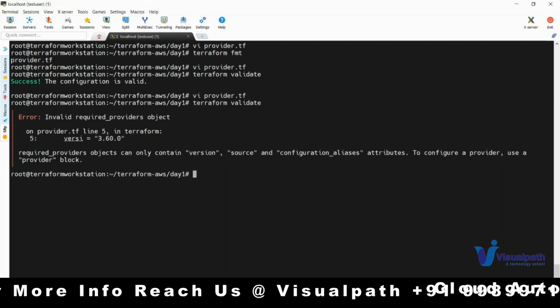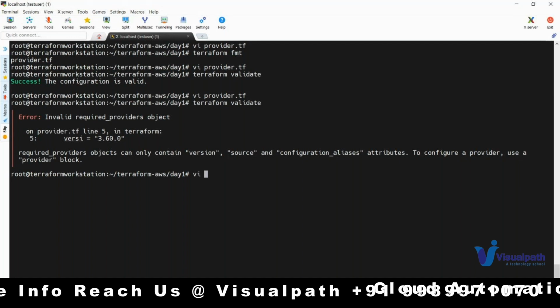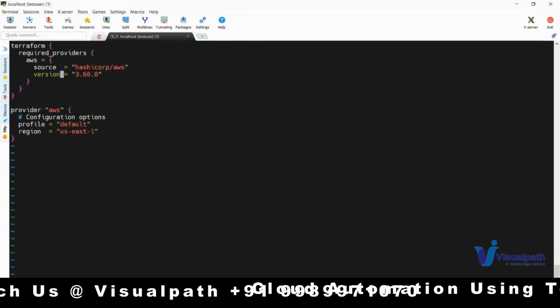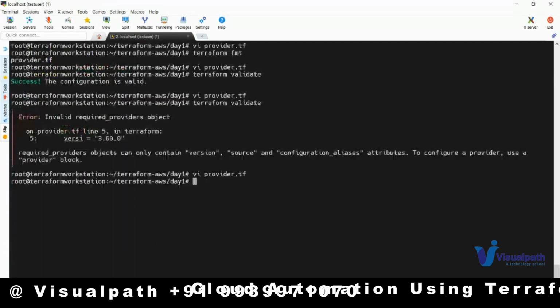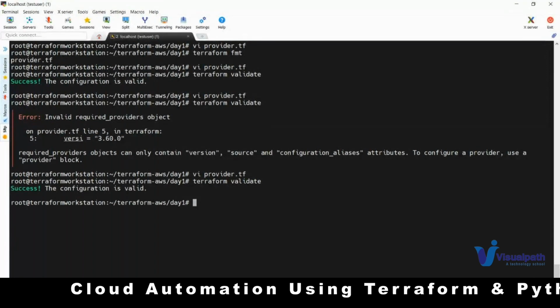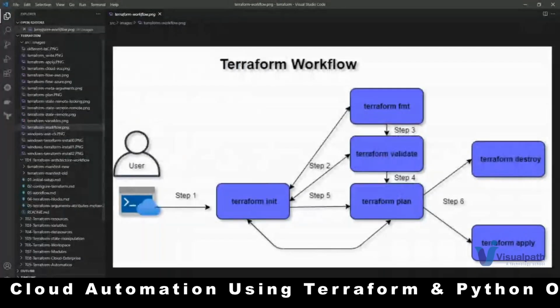Okay, now let me fix that. So provider, and let me add the version. Okay, let me try to run the validation. Now it will pass. Okay, done. So these two optional stages are also done.